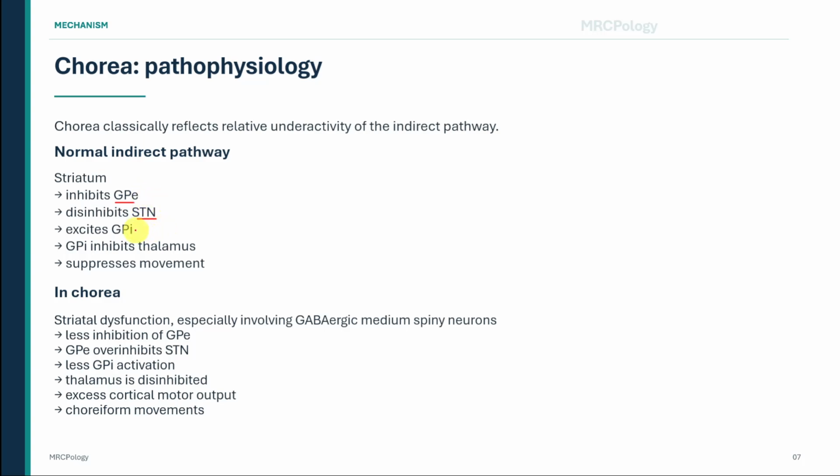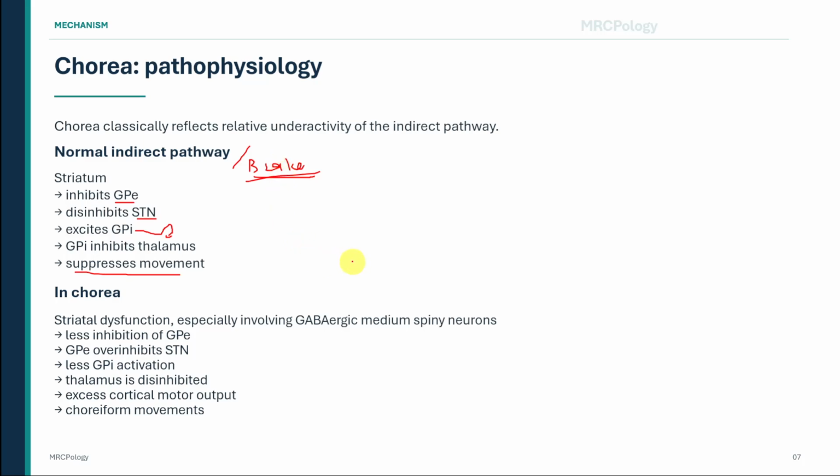The activated subthalamic nucleus excites the internal segment of the globus pallidus, called the GPI. The GPI then increases its inhibitory output to the thalamus. When the thalamus is inhibited, it provides less excitatory stimulation to the motor cortex. This suppresses unnecessary movement. So, in simple terms, the normal indirect pathway acts as a brake on unwanted motor activity.